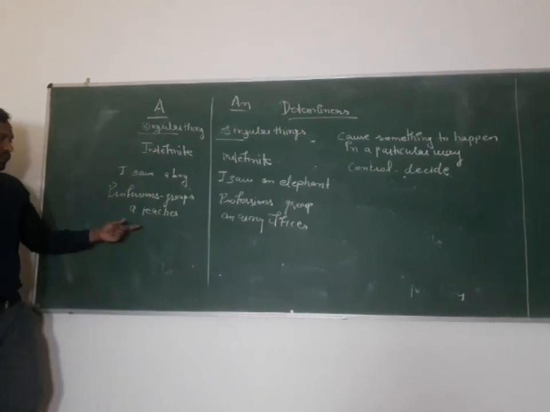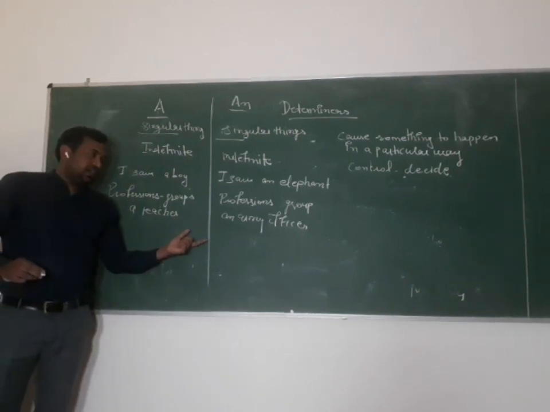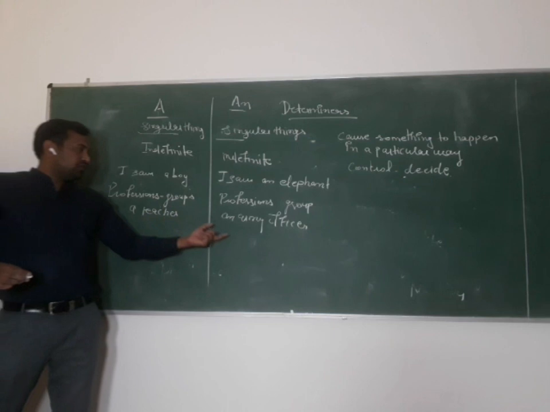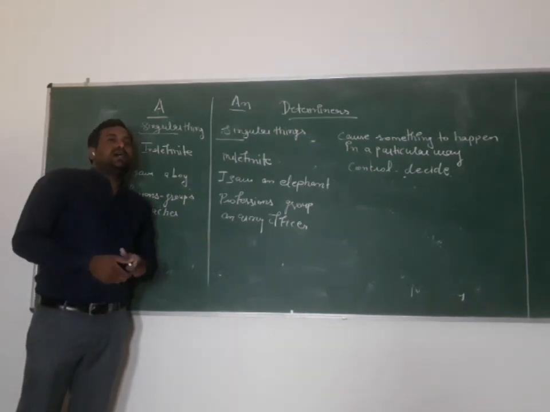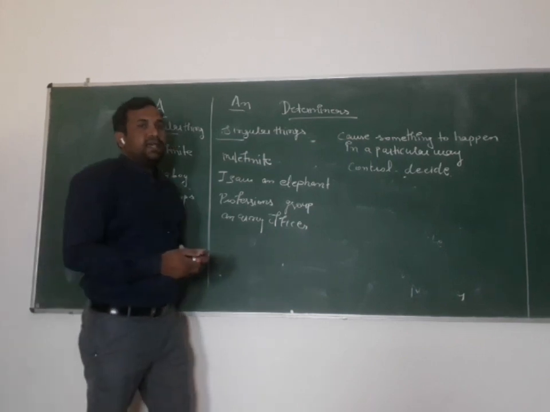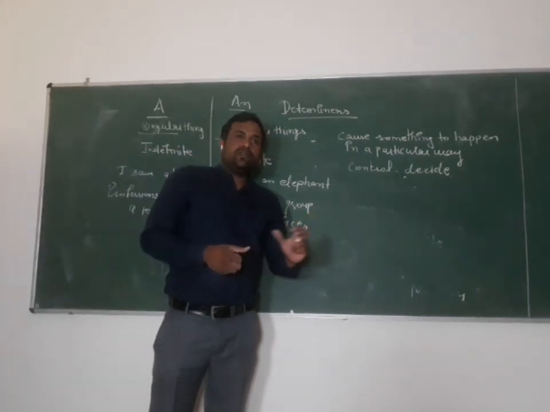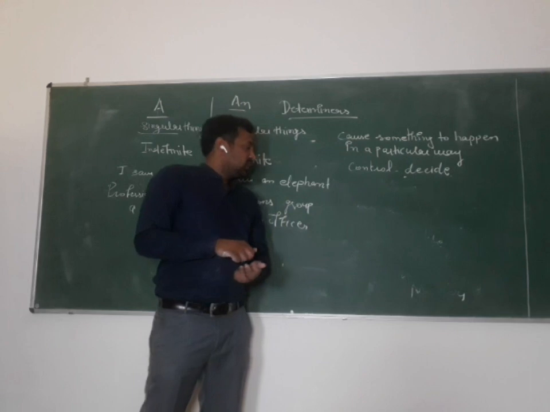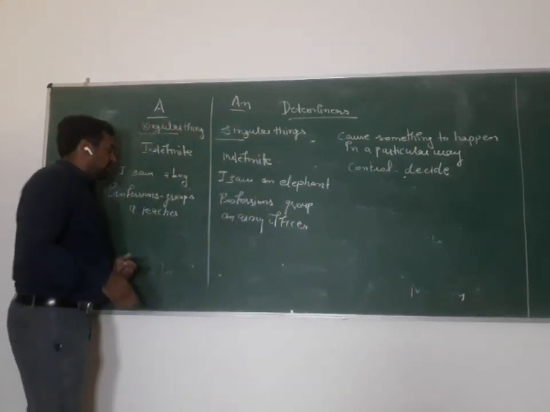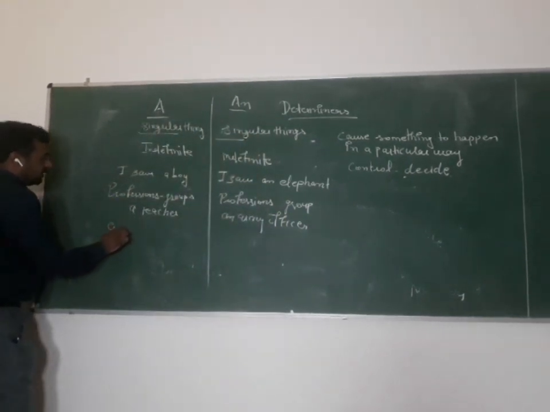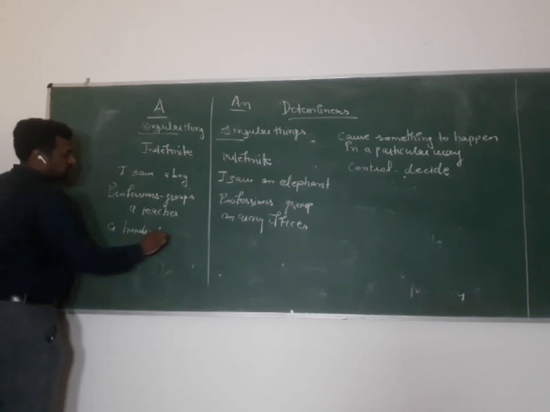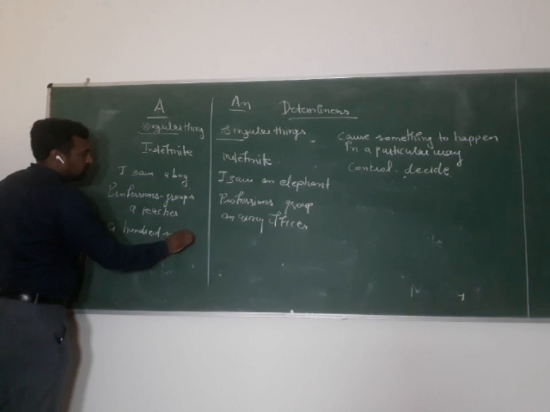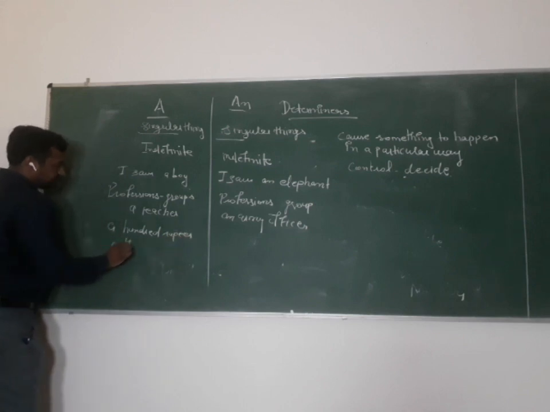So there we are, referring to a teacher, an army officer with articles. Okay, whenever we are referring to anything like one, we use a and an. Like a hundred rupees, a thousand.